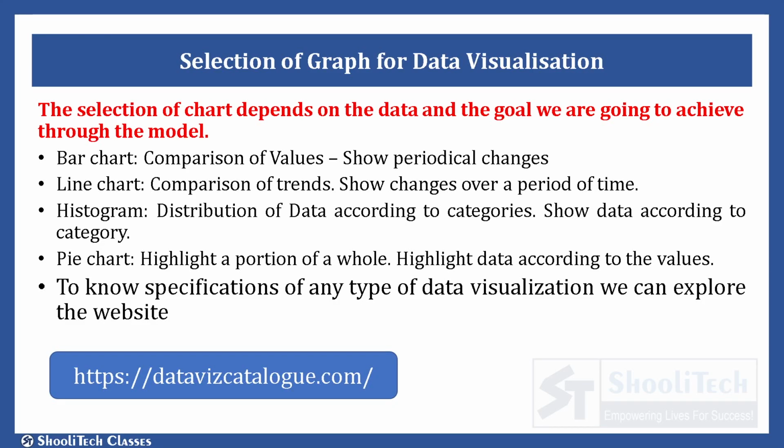If our data is distributed according to categories, then we use histogram. And if we want to divide the whole data into portions to represent certain groups, then we use pie graph. We can further explore datavizcatalog.com to know more about different types of charts and graphs.